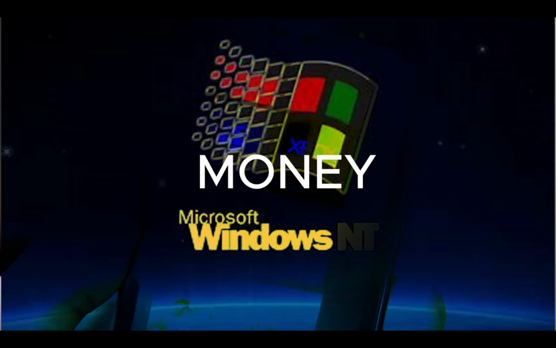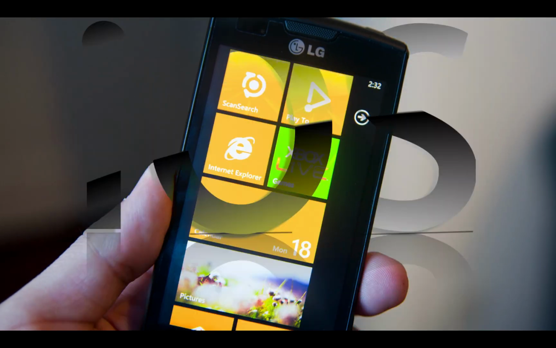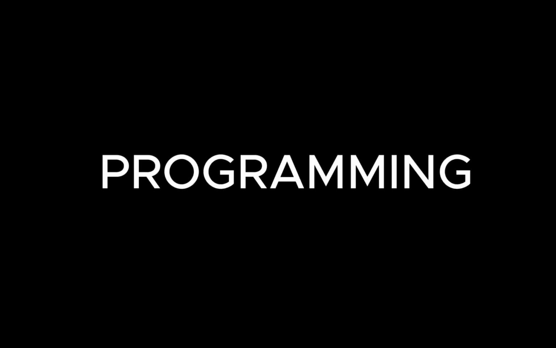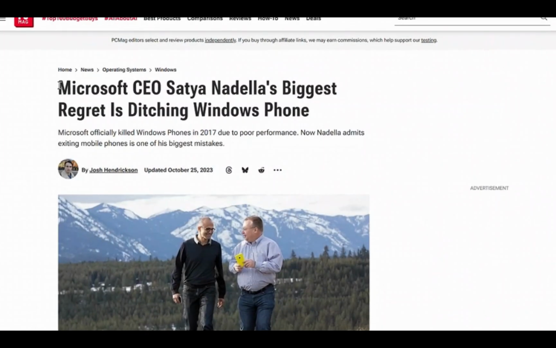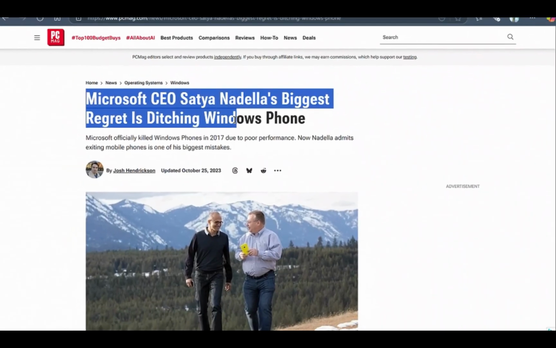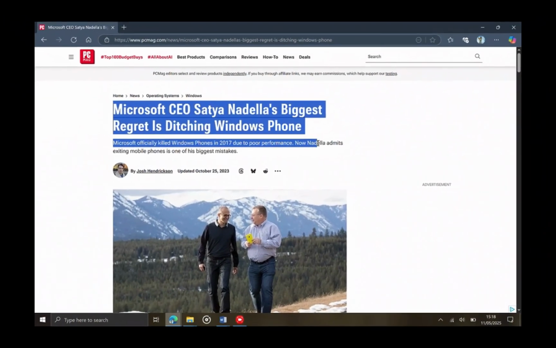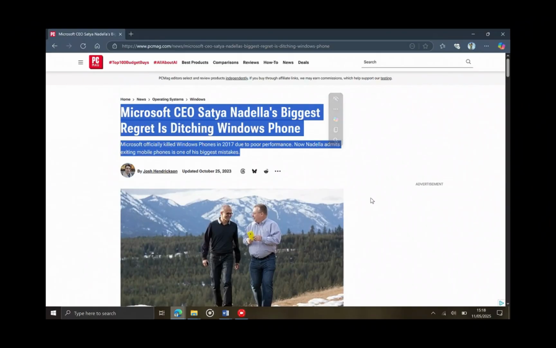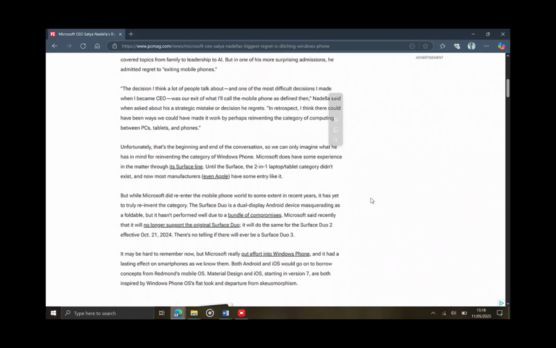Adding up all the money spent making the Lumia phones, it was much higher than $7 billion, probably close to 8, including research and development, investments, programming, and producing. I think it had a lot of potential, but it wasn't all used in the most effective way possible. I really wish this phone would come back someday, somehow. Also, the CEO of Microsoft reported that he would have liked to continue the Windows Phone, and it was an error what they did when they discontinued it.